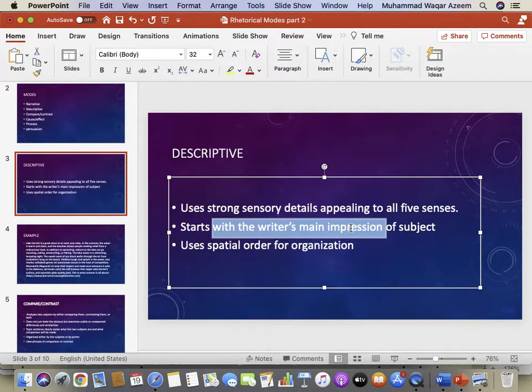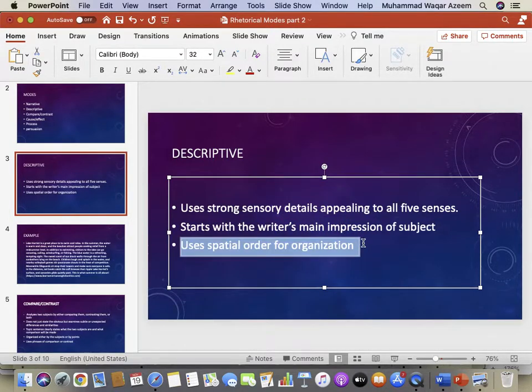Or maybe the first impression is that it is shiny, it is colorful, whatever. But start with the first bigger impression of the car which it might have on the viewers, and then use spatial order for organization.